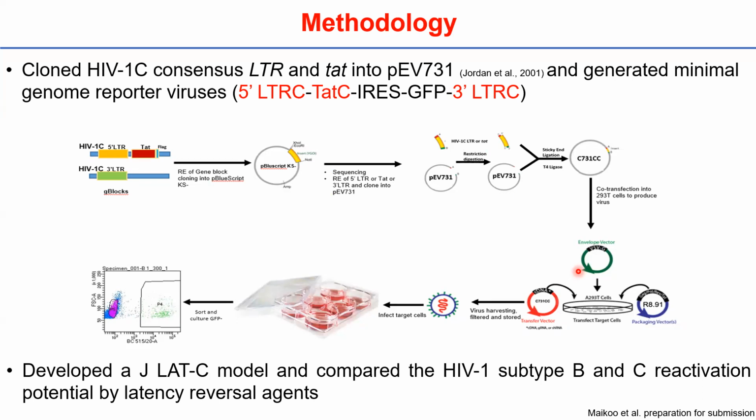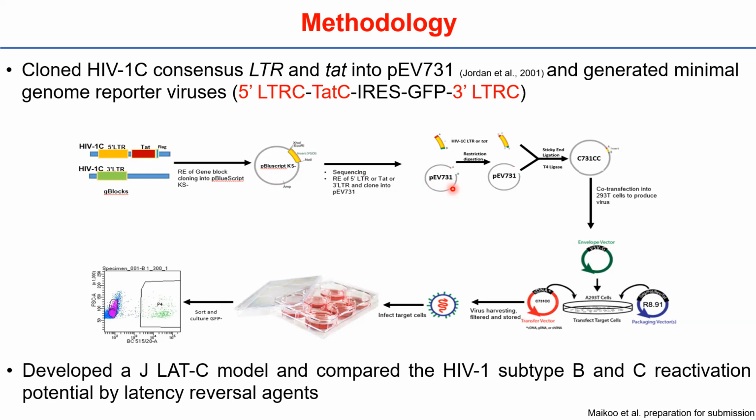So basically what we did was customize this model for subtype C. So we did this by cloning in gene blocks for consensus HIV-1 subtype C LTR and TAT into the pBluescript expression vector and then into the pEV731 HIV minimal reporter genome plasmid.